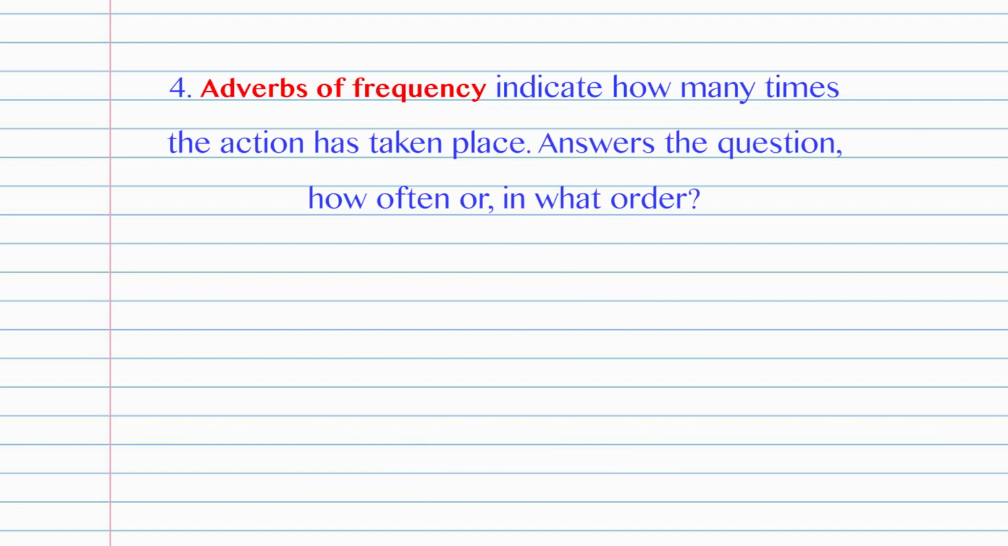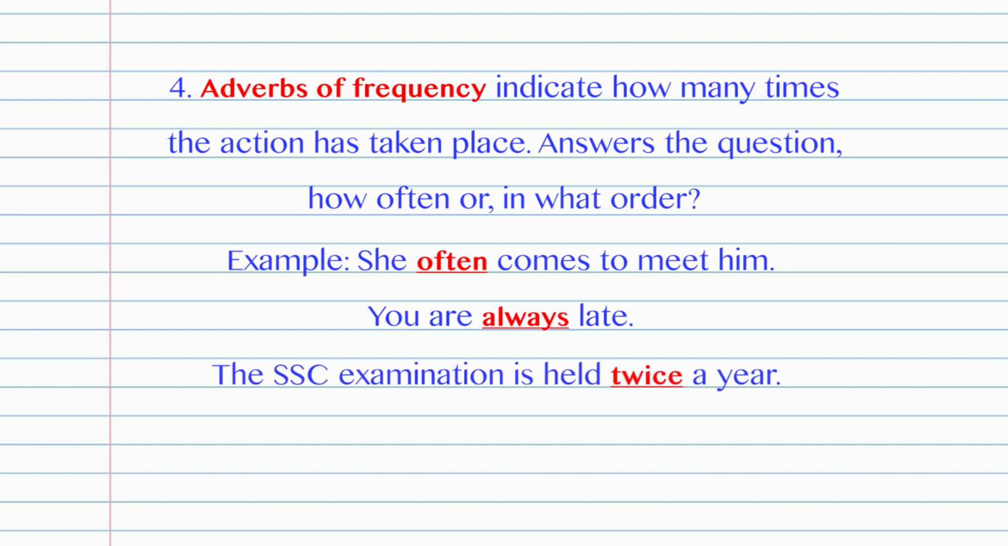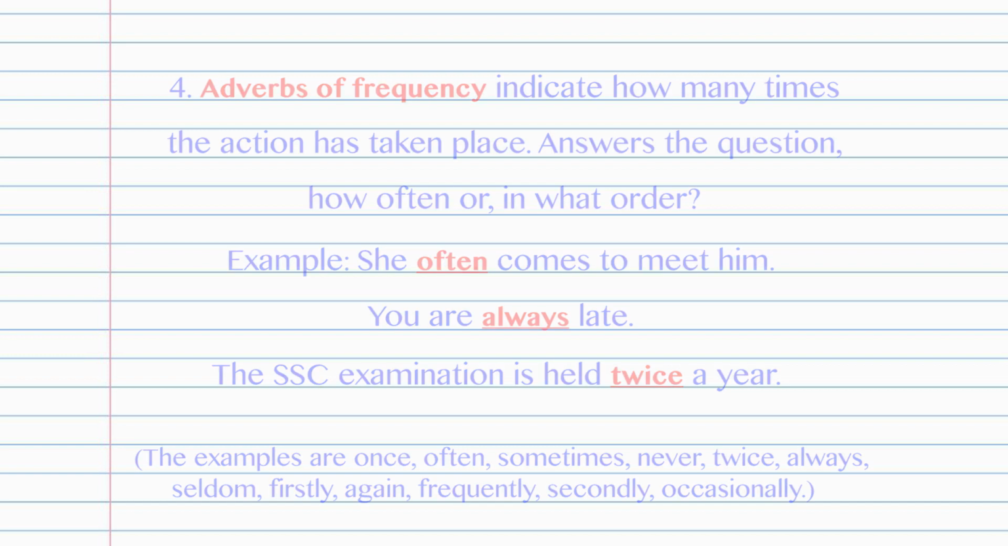Fourth is adverbs of frequency. They indicate how many times the action has taken place, and they answer to the question how often or in what order. Example, she often comes to meet him. You are always late. The SSC examination is held twice a year. Few more examples are often, sometimes, never, twice, always, seldom, etc.